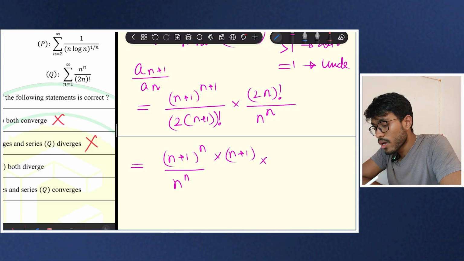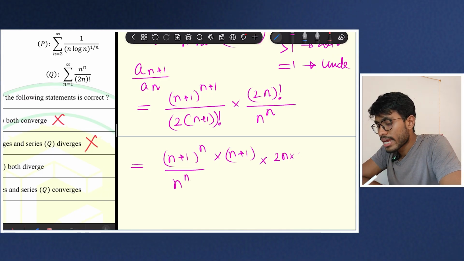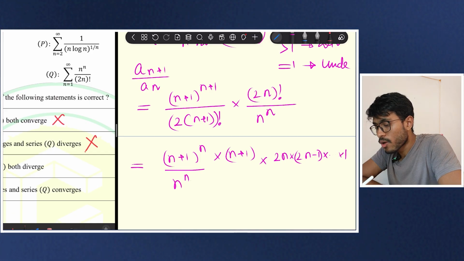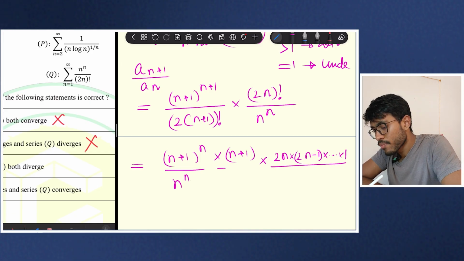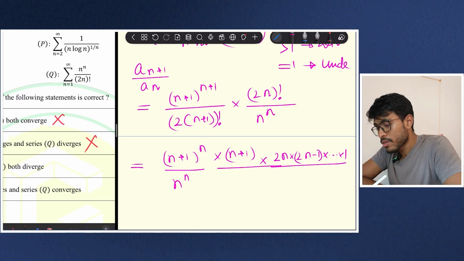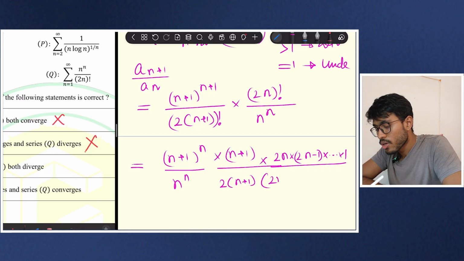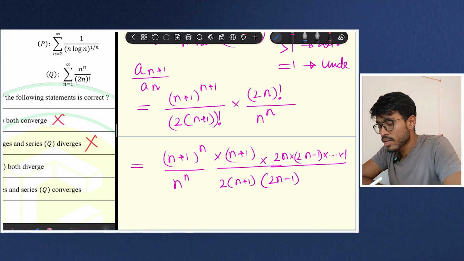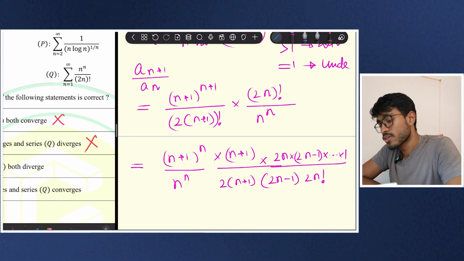Now into 2n factorial means what? 2n into 2n minus 1, right? Into dot dot dot up till 1. By 2 into (n+1) factorial means 2 into (n+1) into 2n into 2n minus 1 into 2n factorial. This we know.